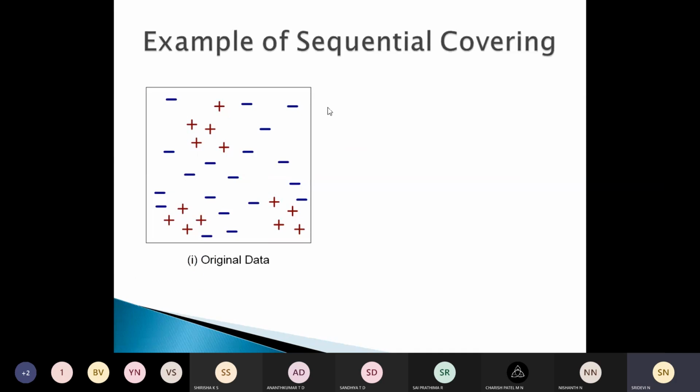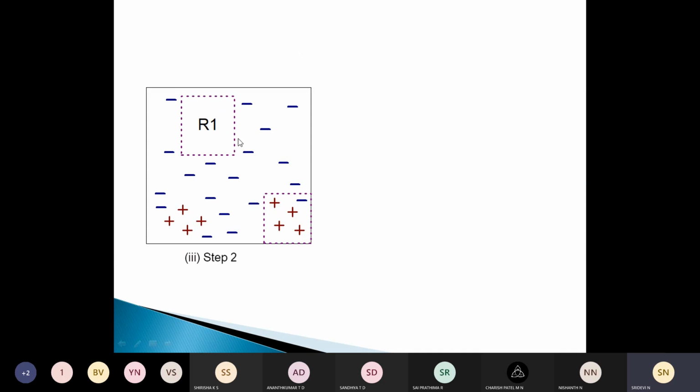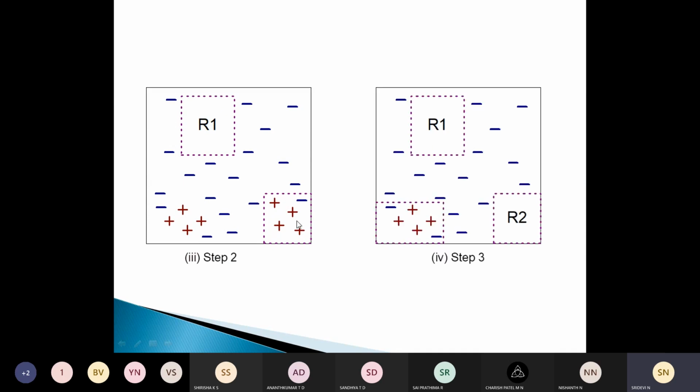That is demonstrated here. This is the original data. First we apply a rule to a set of records, and if most of them are positive examples, we remove them. See, they come under rule 1 and we have removed them. Then we move on to the bottom. The new rule is now added to the bottom of the decision list. Once we take all the records which are positive examples, those come under rule 2. Likewise, we proceed until we are able to classify the records.